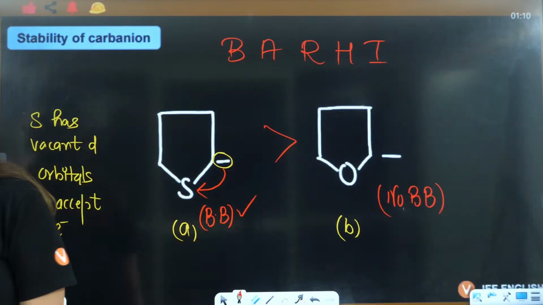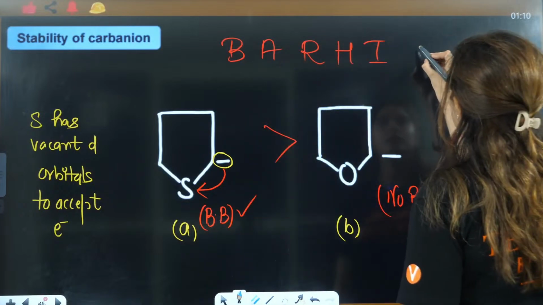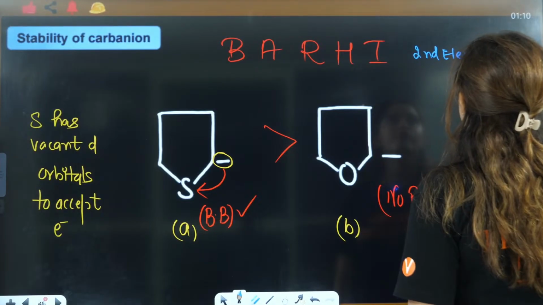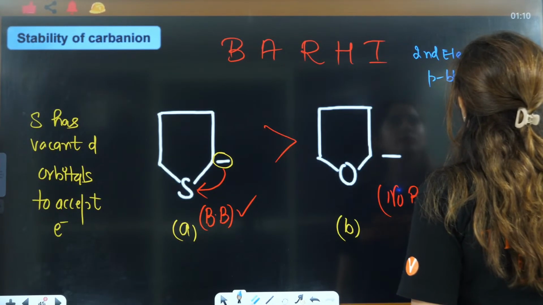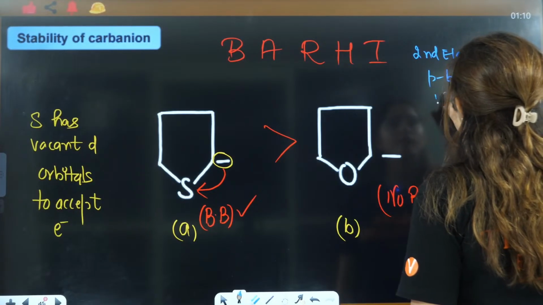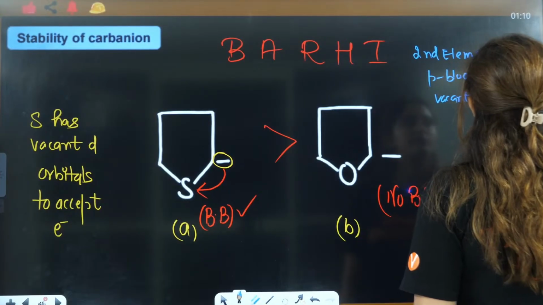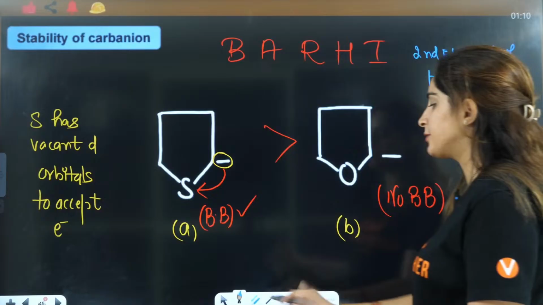Remember one thing, that the second element of p block has vacant d orbitals, right? That means the ones that belong to the third period.